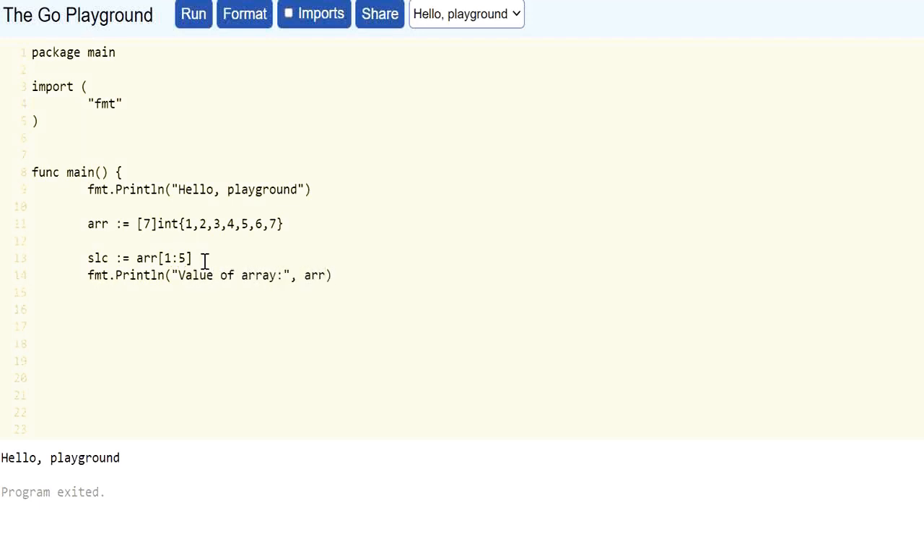Array is ARR, and printing the value of slice. Slice is SLC. Okay.